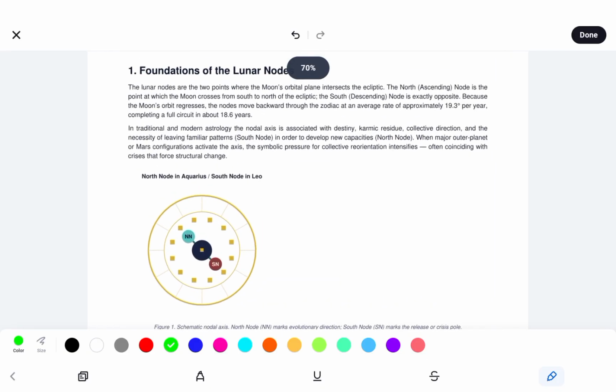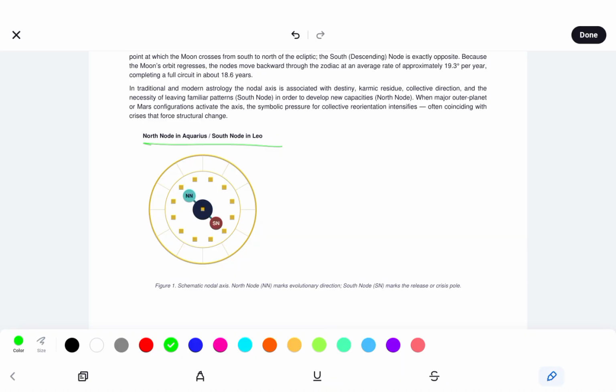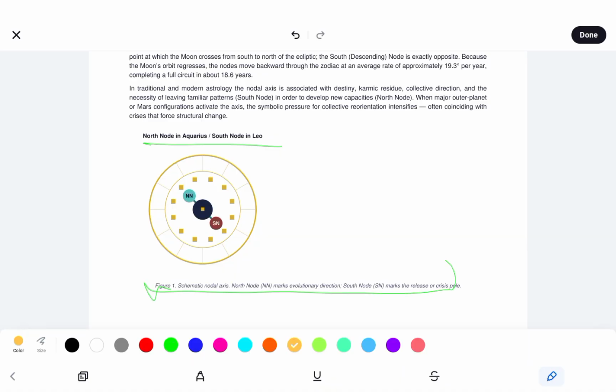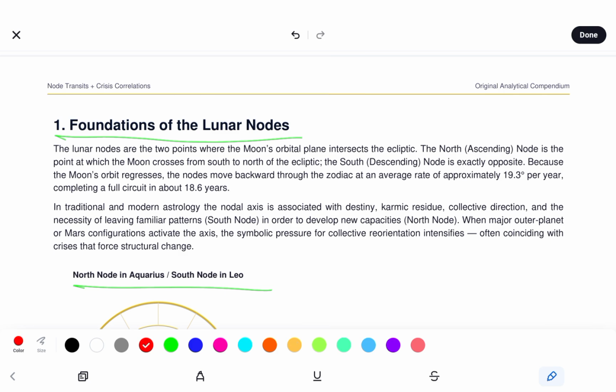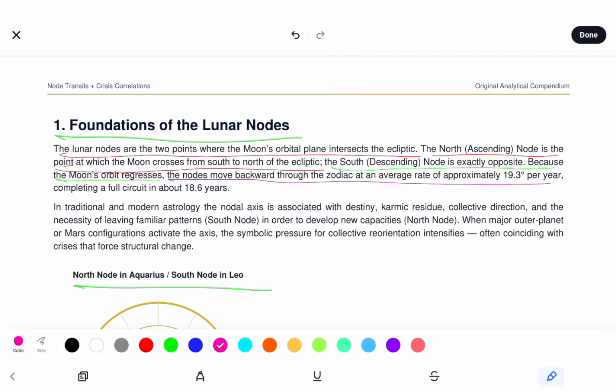Okay, so the foundations of the lunar nodes. We see the north node in Aquarius, south node in Leo, schematic nodal axes. So you see the north node marks evolutionary direction and the south node marks the release or crisis pole. First off, the lunar nodes are the 2 points where the moon's orbital plane intersects the ecliptic. We see the north ascending node is the point at which the moon crosses from south to north of the ecliptic, and the south descending node is exactly opposite because the moon's orbit regresses. The nodes move backward through the zodiac at an average rate of approximately 19.3 degrees per year, completing a full circuit in about 18.6 years.